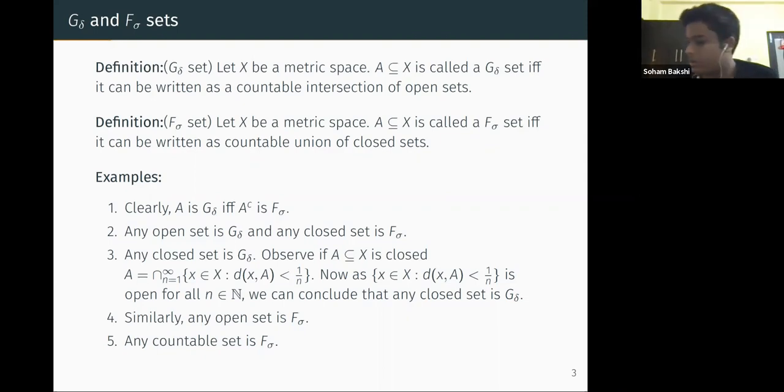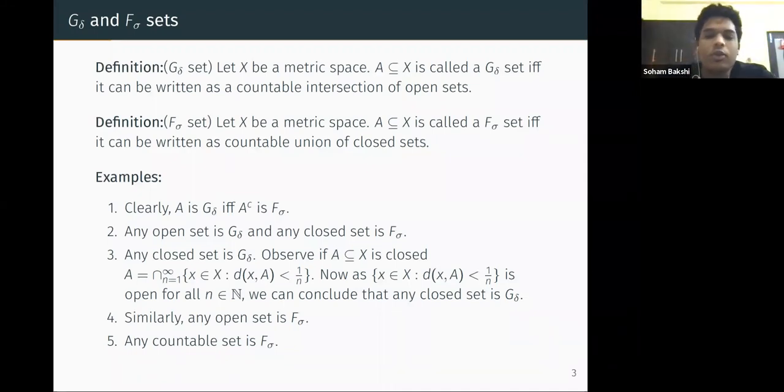So let's see a few examples. Clearly, if A is G delta, then the complement of A is F sigma. This is trivial because if you take the complement, the intersection becomes a union and the open sets become closed.